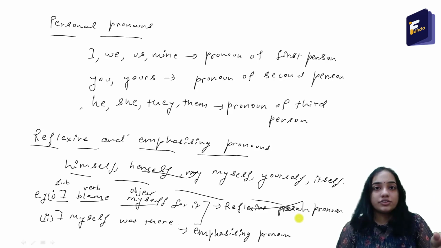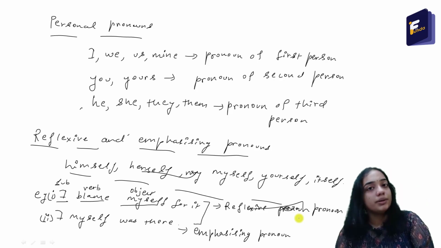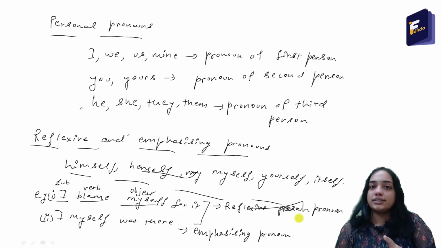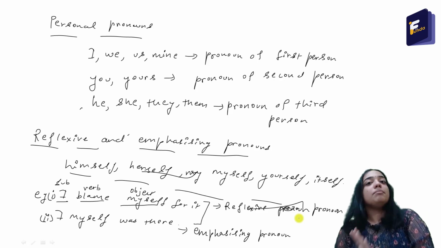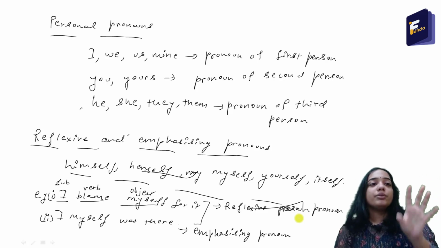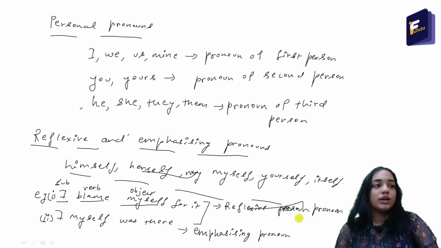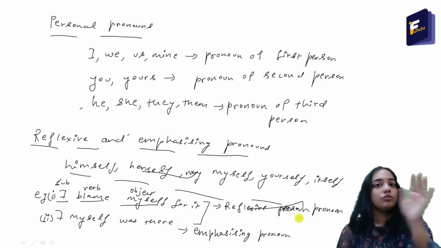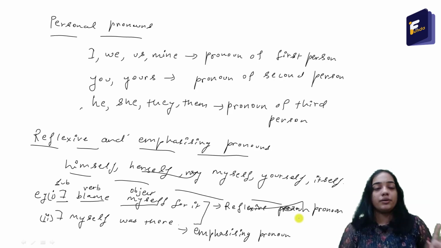So let's apply this trick. If the sentence has the same meaning after removing the word, then it is emphasizing. If the sentence doesn't give the same meaning after removing the word, then that word, myself or herself, is reflexive. If you can remove that word, it is emphasizing. If you cannot remove that word, it is reflexive. This is the whole trick.